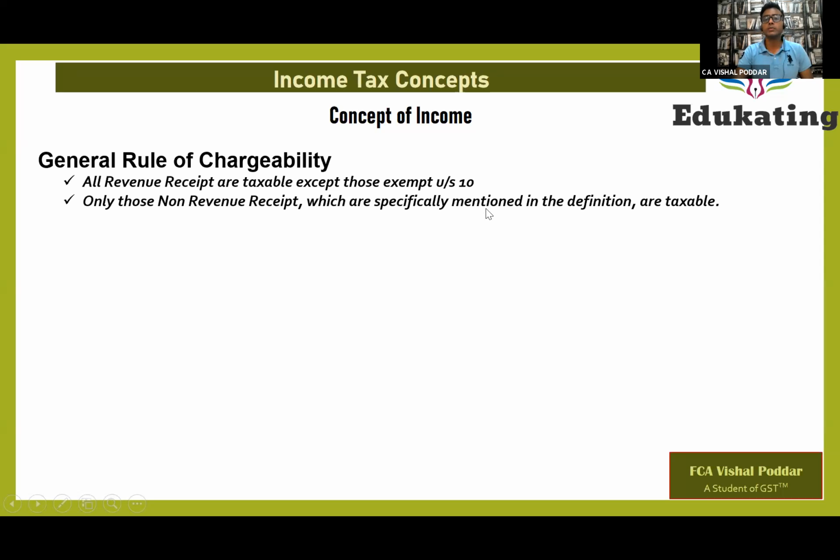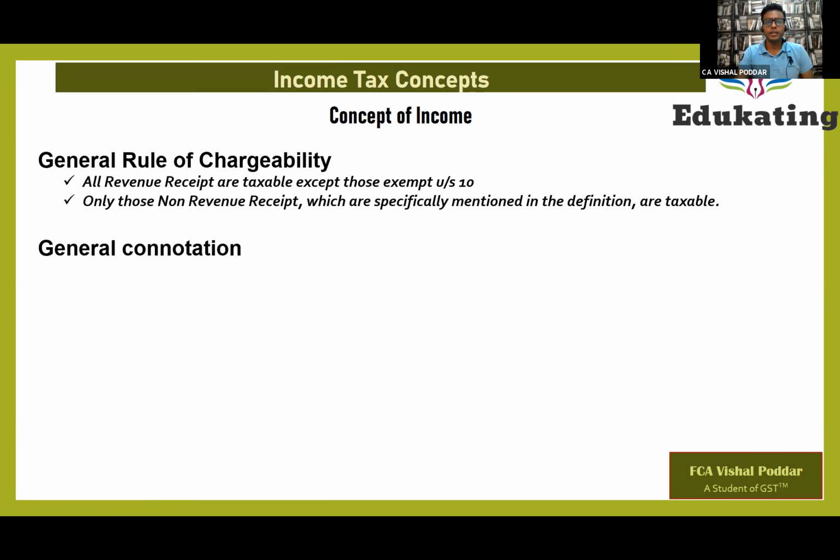Only those receipts which are specifically mentioned in the definition of income. Only those non-revenue receipts like winnings, like gifts, these are only liable to tax because they are specifically included in the definition of income. Next.